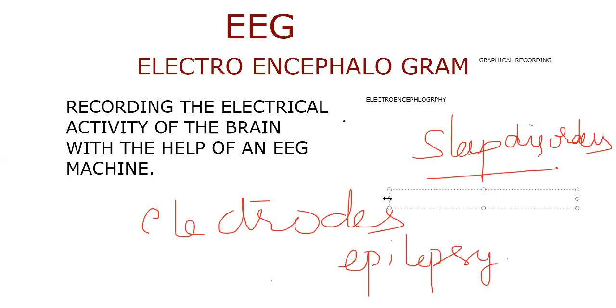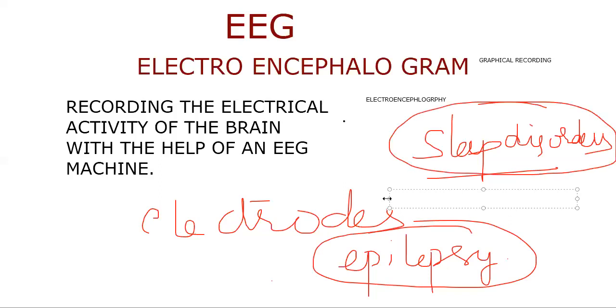That means the EEG pattern will be changed in people who are suffering with epilepsy, and in case of sleep disorders also, the change from the regular pattern of the electroencephalogram can be observed. So we need to know what the regular pattern is. Then only we'll find out what happens in the sleep disorder and what happens in epilepsy cases. So in case of sleep disorder, epilepsy and other neurological problems, we are going to do this particular EEG.